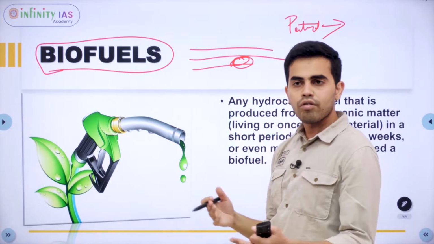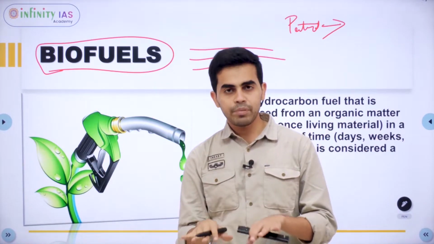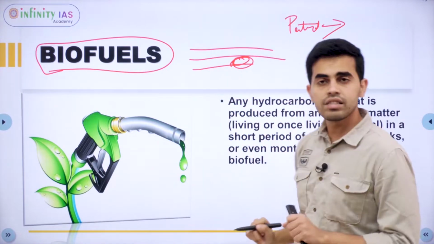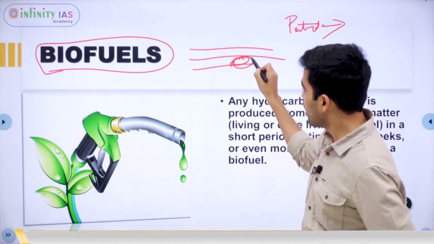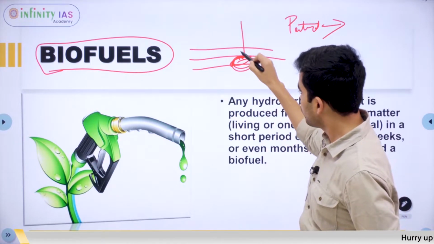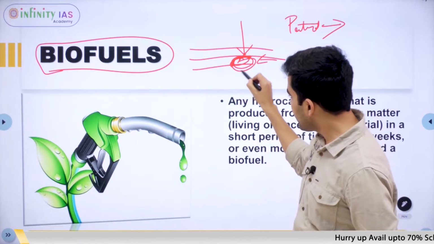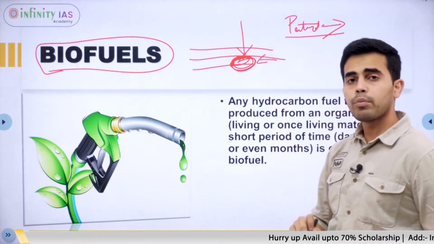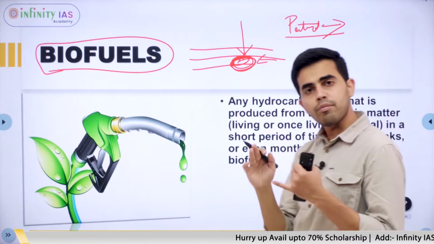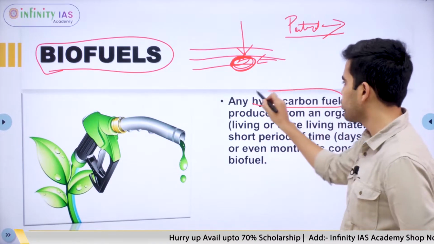That is, we know fossils as in old living organisms that have been preserved. So fossil fuels are also derived from such organisms that have undergone chemical changes due to pressure and heat in deep layers of the earth. So our petroleum and petroleum products are also produced from organic matter, and they are also hydrocarbon fuels.